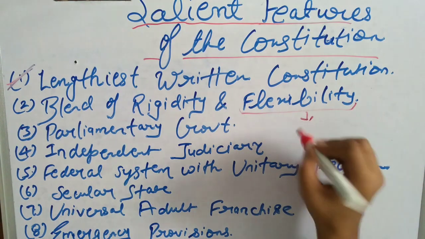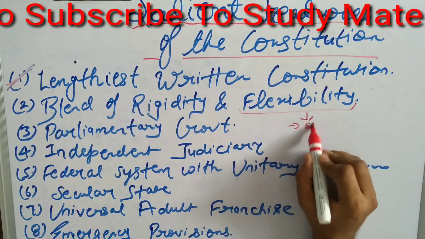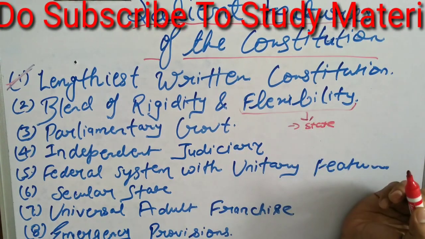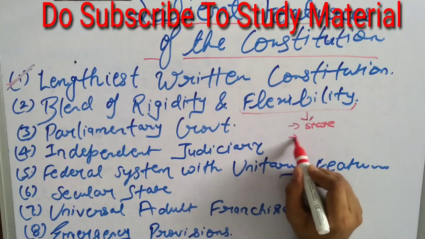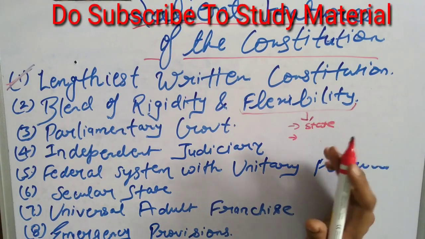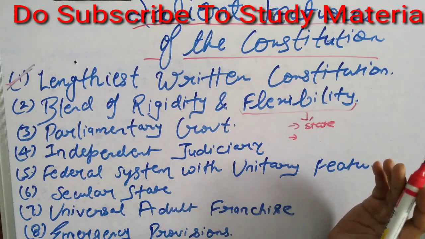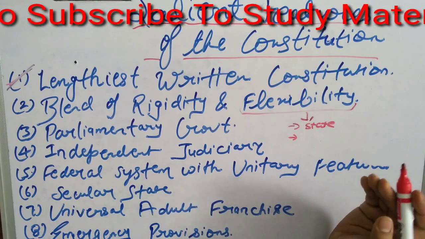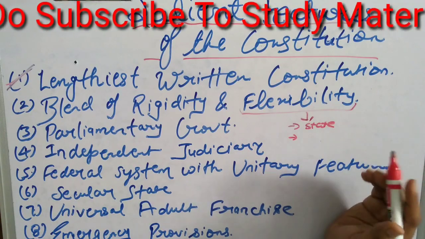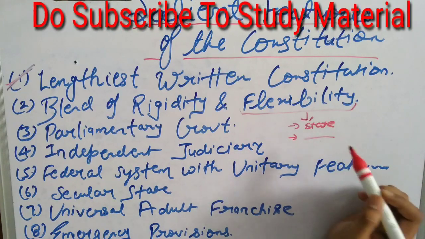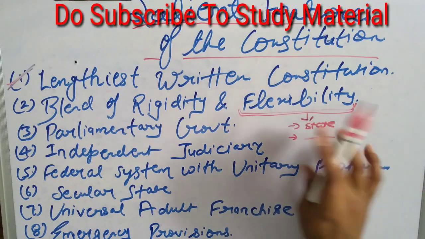For example, the formation of a state can be done by a simple majority, and if the area or territories of a region need to be increased or decreased in the national interest, it can be done easily. So that comes under flexibility.